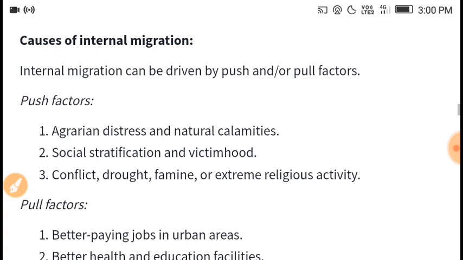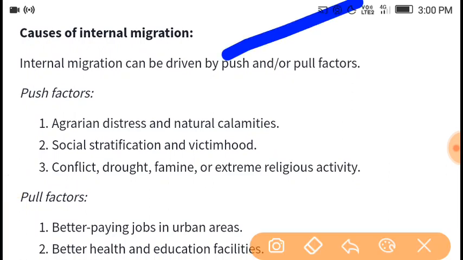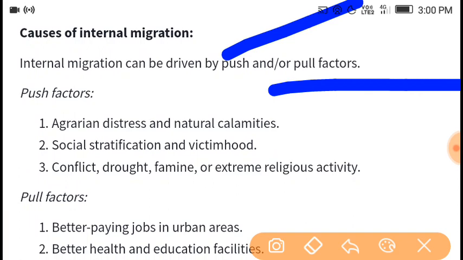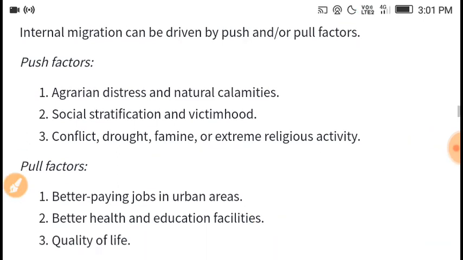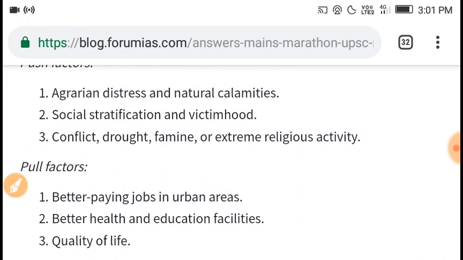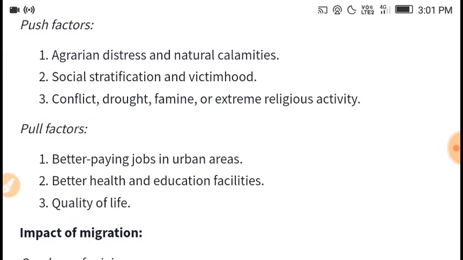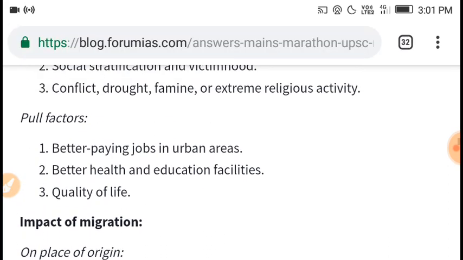Causes of internal migration: mainly push factors and pull factors. Important push factors are agrarian distress and natural calamities, social stratification and victimhood, conflict, drought, famine, and extreme religious activity.